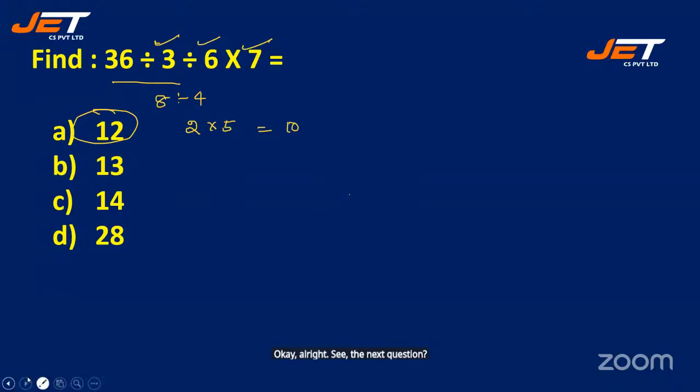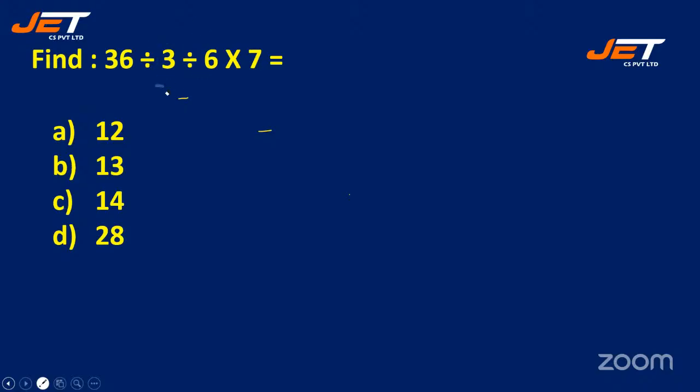Let me erase this. So here we have 36 divided by 3. So 12. 12 threes are 36.